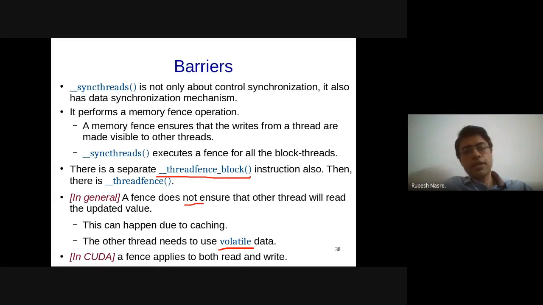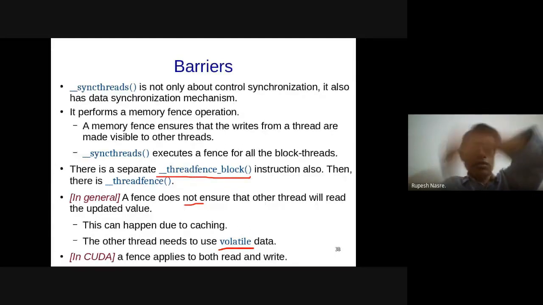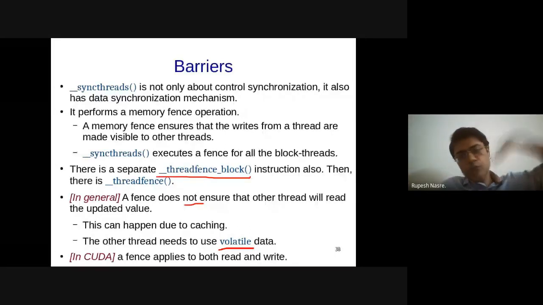Yes, that is correct. But the invalidations that are being done because of the cache consistency model from one core are going to propagate to the other core after a while. And there is no guarantee that this coordination is going to happen instantly.